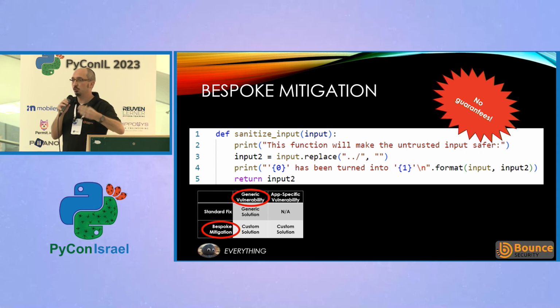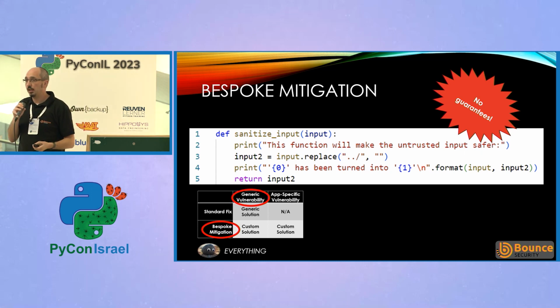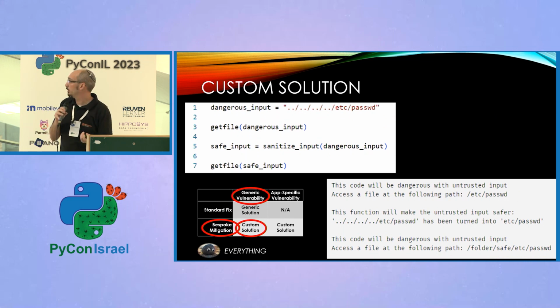The idea is we've now got something that will work in our case, but we've had to write this sanitization ourselves. There's no off-the-shelf, one-liner, here's how you fix this. So it ends up with a generic vulnerability, but with a specific fix. And that means we've got a custom solution.